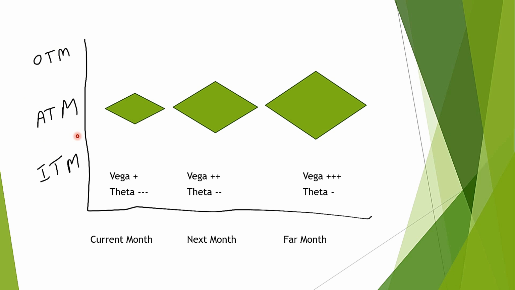So if I have to look for an option with highest exposure to Vega, which option will have highest Vega exposure in terms of expiry and in terms of moneyness? Vega will have highest effect on this at the money option in far expiry. Knowing this is important for buyer as well as seller. Is that logical? Any doubts here?